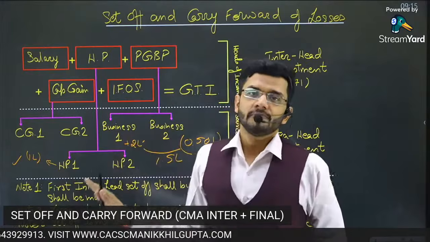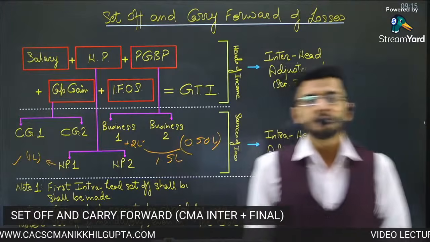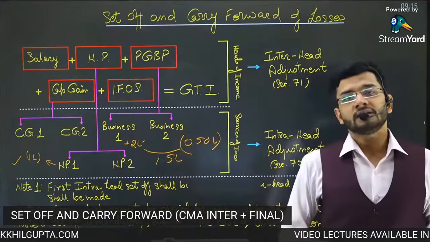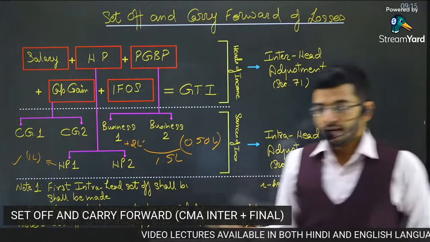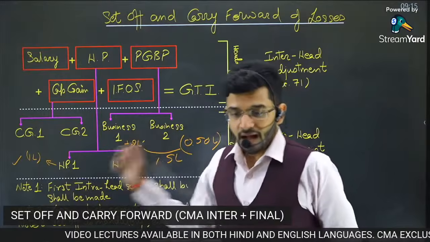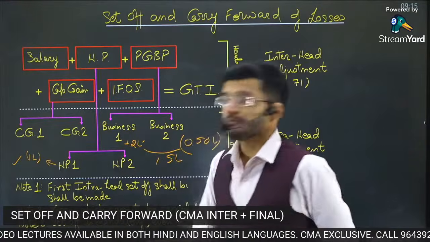I need to set off. I don't want to pay taxes on 2 lakh rupees because I'm running losses under two other sources of income which I have. So I don't want to do that. Okay. I want to set off my income from losses.